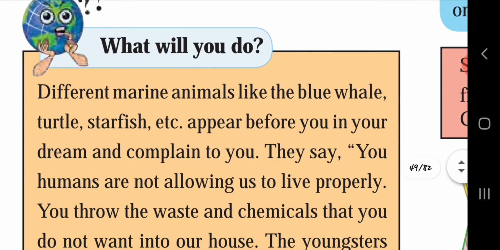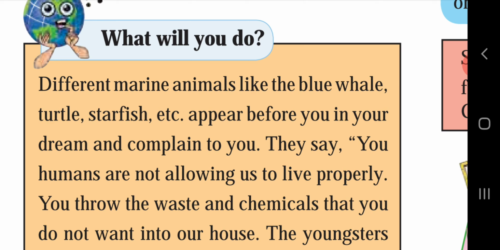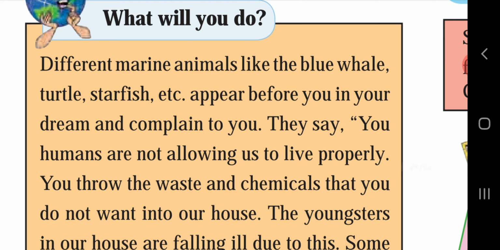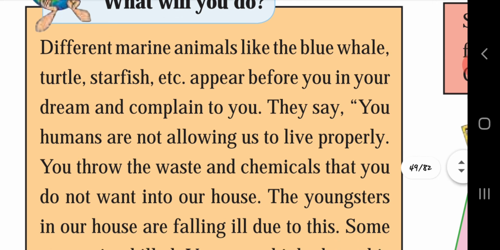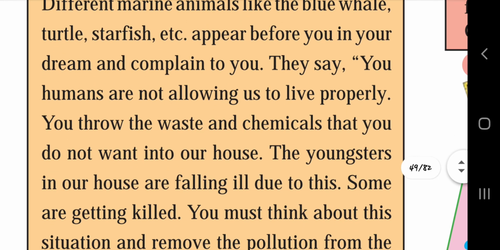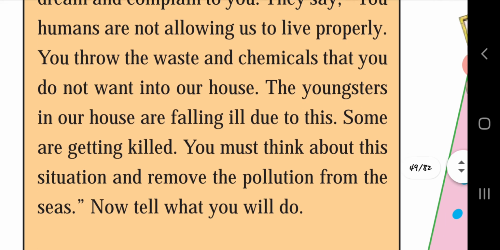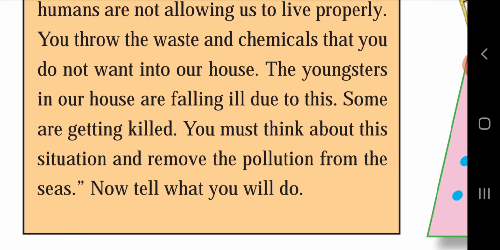What will you do? Different marine animals like the blue whale, turtle, starfish, etc. appear before you in your dream and complain to you. They say, you humans are not careful. The youngsters in our house are falling ill due to this. Some are getting killed. You must think about this situation and remove the pollution from the seas. Now, tell what you will do. Write your answer in your classwork.